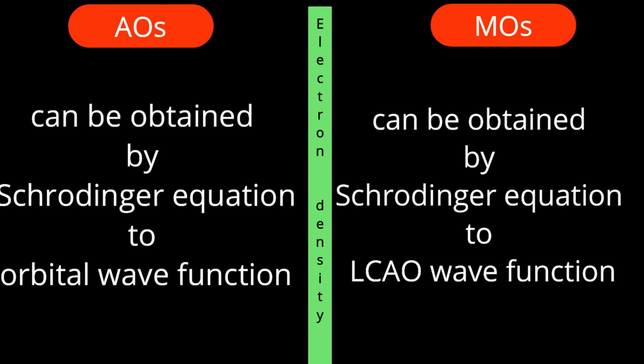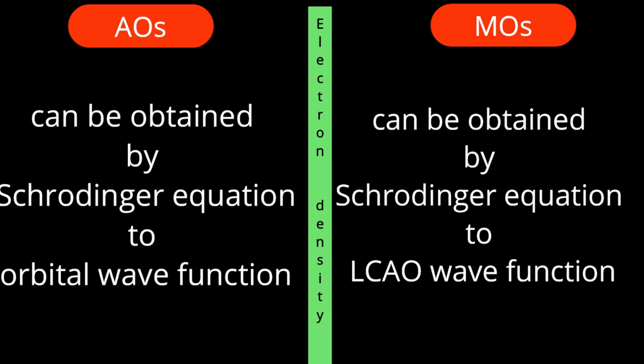Similarly, if we want to describe the electron density in molecular orbitals, then the resultant wave function can be solved by the Schrodinger equation, and as happened for atomic orbitals, we can understand electron density, electron cloud, arrangement, shape and orientation of the orbital.